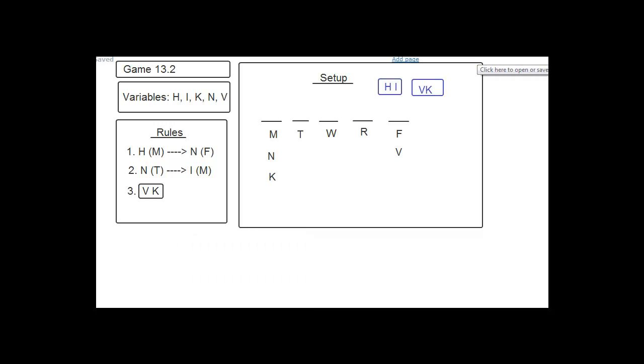Let's remind ourselves what the question says. It says which one of the following could be the day for which... No, actually, they want us to give them the full list of days on which Harry could be scheduled. Okay, so let's look through and figure out where Harry can be scheduled. Originally Harry was pretty wide open.